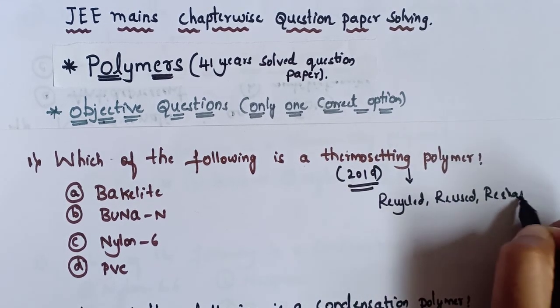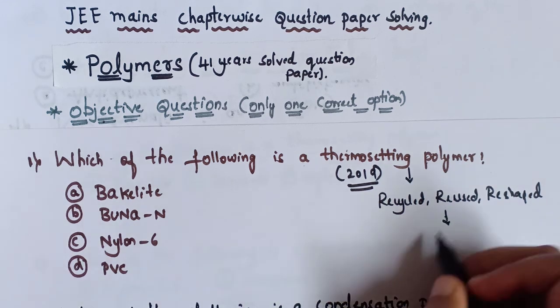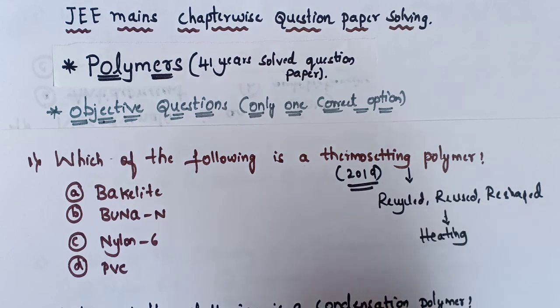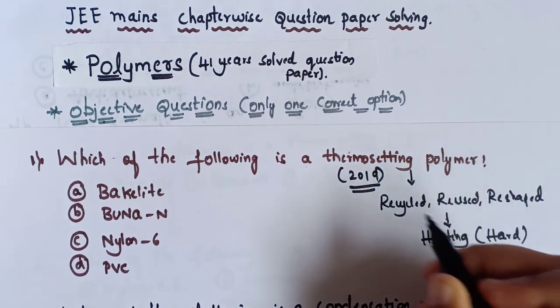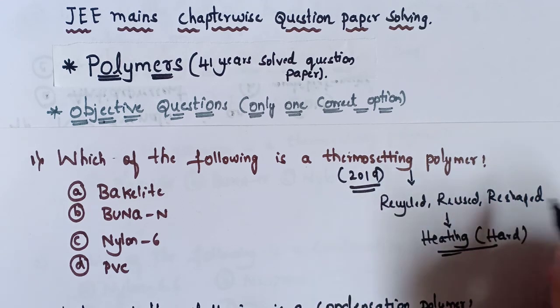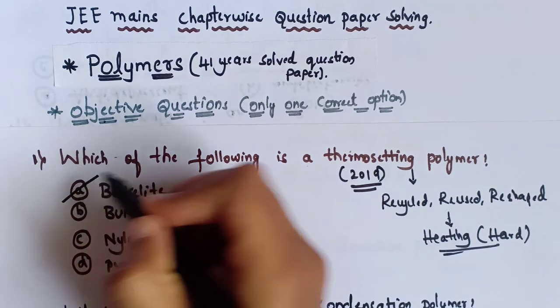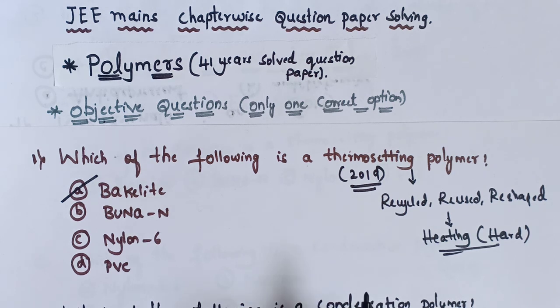Why? Because on heating they undergo extensive cross-linking and become hard. That's why they cannot be recycled, reused and reshaped. So the correct answer for this is Bakelite. Bakelite is a thermosetting polymer. It is a direct and also easy question asked from the chapter Polymers.